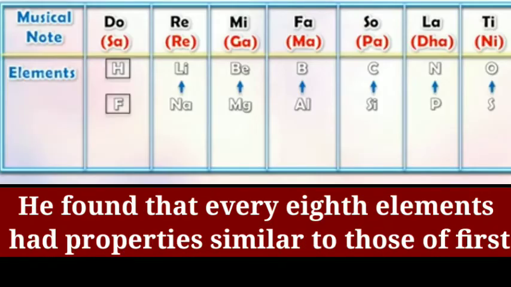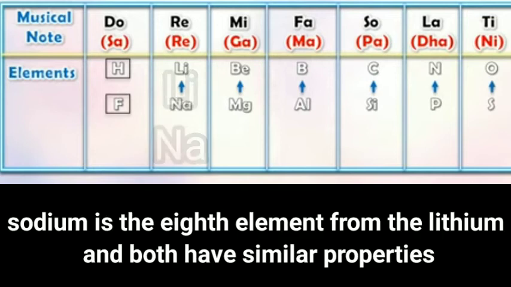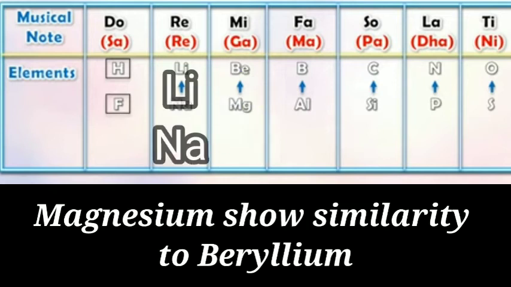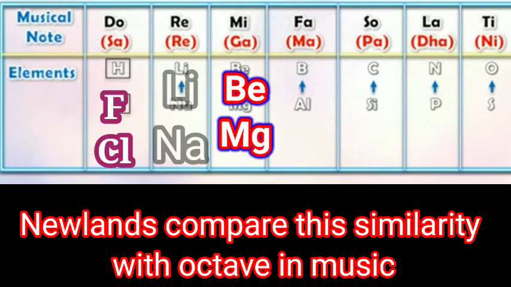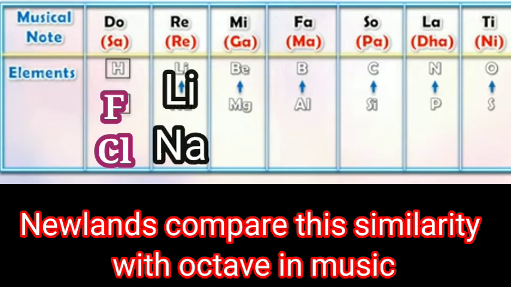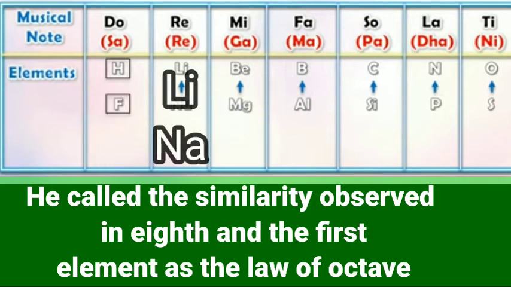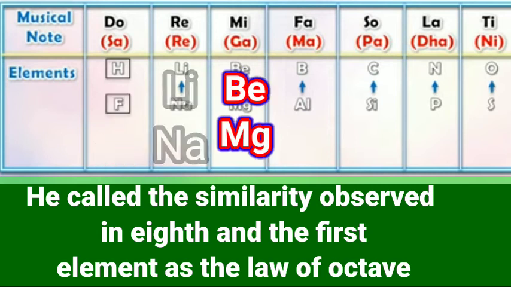He found that every 8th element has properties similar to the first. For example, sodium is the 8th element after lithium, and both have similar properties. Also, magnesium is similar to beryllium, and chlorine is similar to fluorine. Newlands compared this similarity with the octave in music. He called the similarity observed in every 8th element the law of octaves.